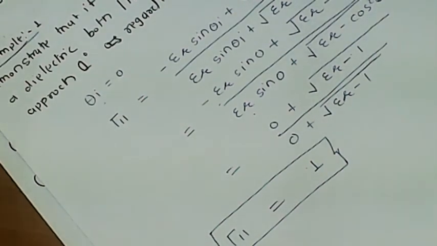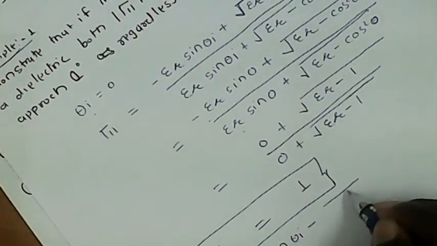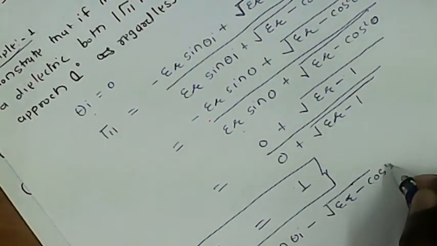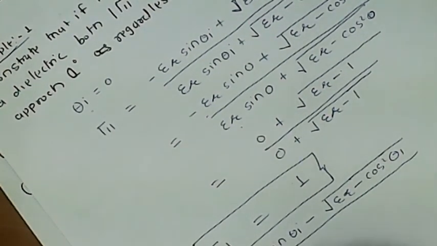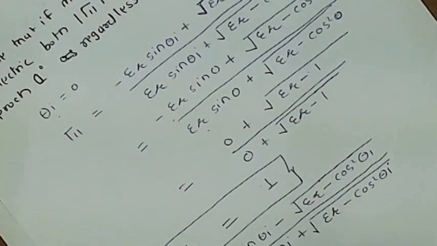Similarly, we calculate the Fresnel reflection coefficient for perpendicular polarization, which is given by the equation: sin theta I minus the square root of relative permittivity minus cos square theta I, divided by sin theta I plus the square root of relative permittivity minus cos square theta I. So put the value of sin theta, where theta is equal to 0.